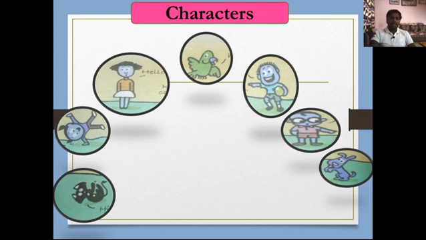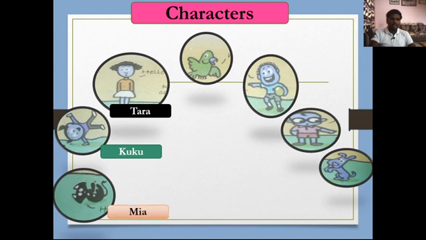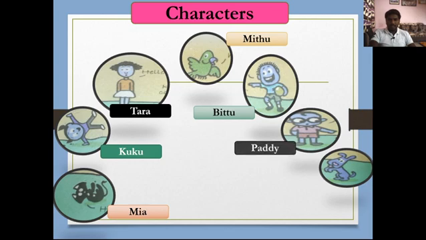Now let us understand the names of all these seven characters. First one, Tara. Second character is Cuckoo. Third character is Mia. Fourth character is Mittu. Fifth character is Bittu. Sixth character is Paddy. And the last one is Toto. These are the seven characters in this lesson. So here we are going to understand what they are doing in this lesson. Coming to the next slide.